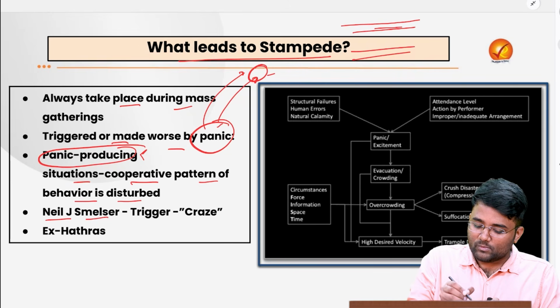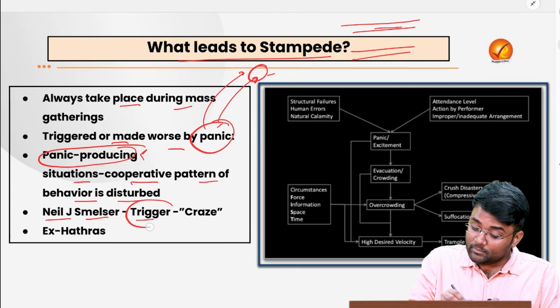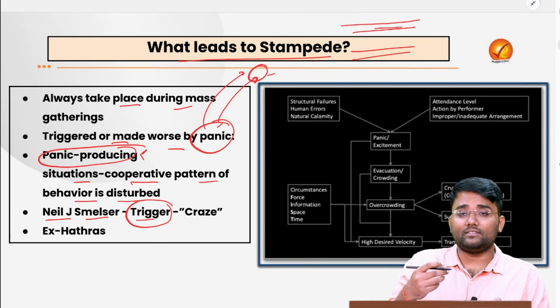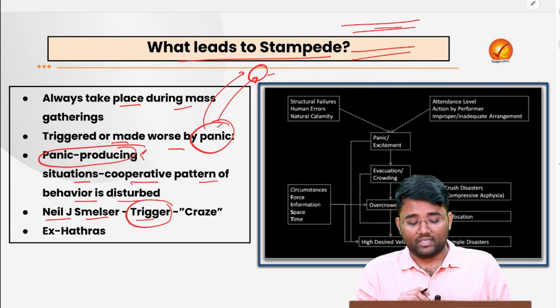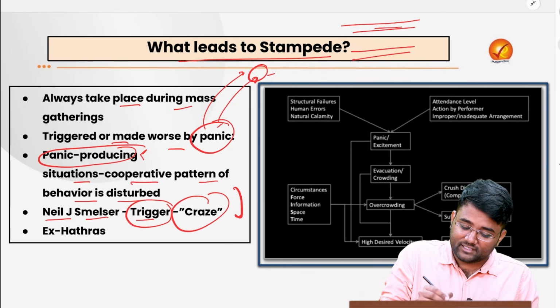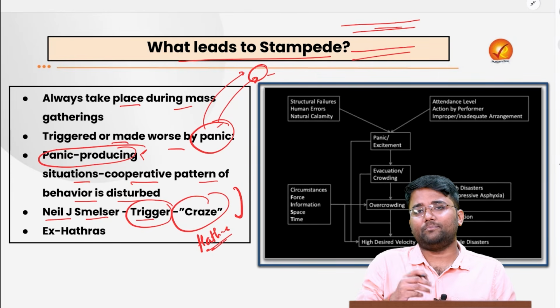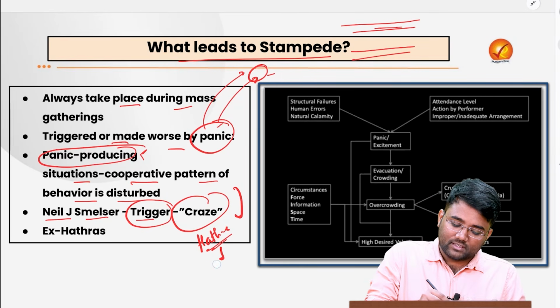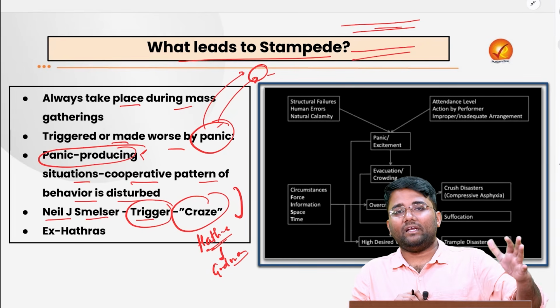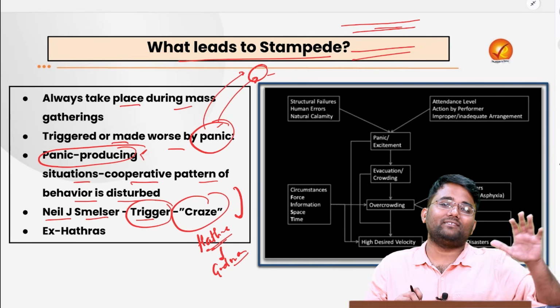And Neil J. Smelser says that the major trigger for this disorderly movement is the craze. For example, in the Hathras incident that happened a few months back, everyone just wanted to have a look at the godman, or wanted to touch the godman.